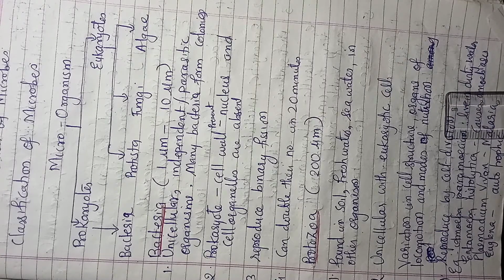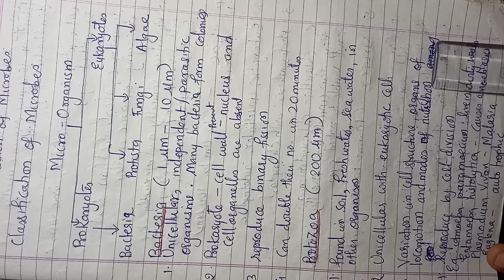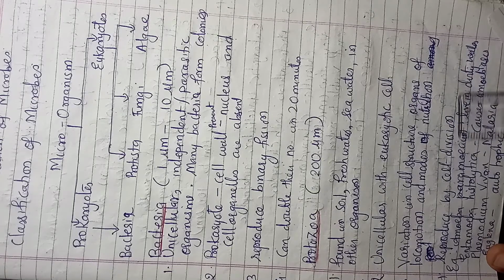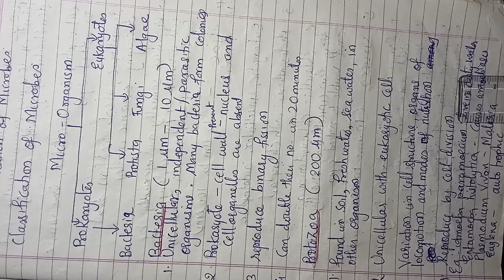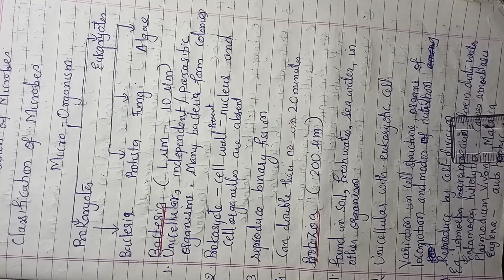Now, what are the factors which are responsible for the variation? So, few of the factors which are responsible for the variations are cell structure, organs of locomotion, and the mode of nutrition. Cell structure, definitely, implies here whether this is eukaryotes or prokaryotes. Then locomotion, what are the organs for the movement? Then one more is there, that is mode of nutrition, how the food is being consumed. So different ways of taking in the food are there. So digestion takes place inside the cell or outside the cell. So depending upon that there are variations.